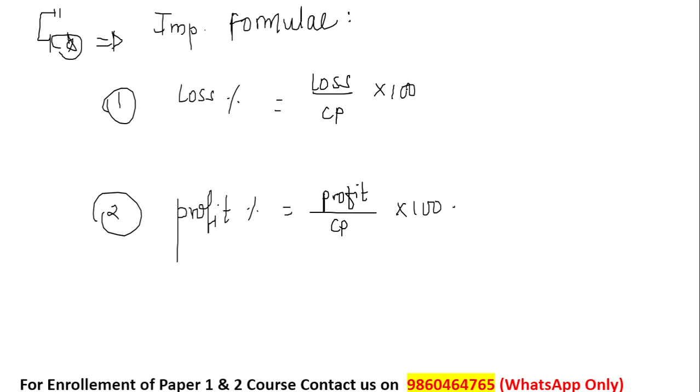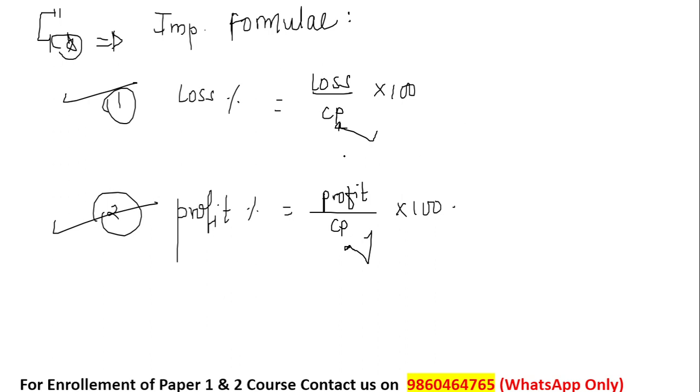Now from this formula you can clearly understand that whether it is loss percent or profit percent, it is calculated based upon the cost price, so selling price plays no role in this. This is important terminology. Try to understand this again in detail. I'll explain it when a question comes. So yes, loss percent and profit percent are calculated based upon the cost price.